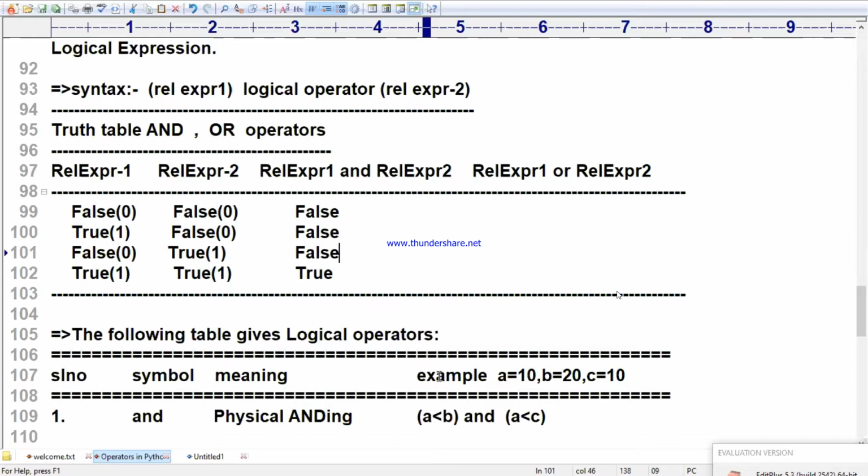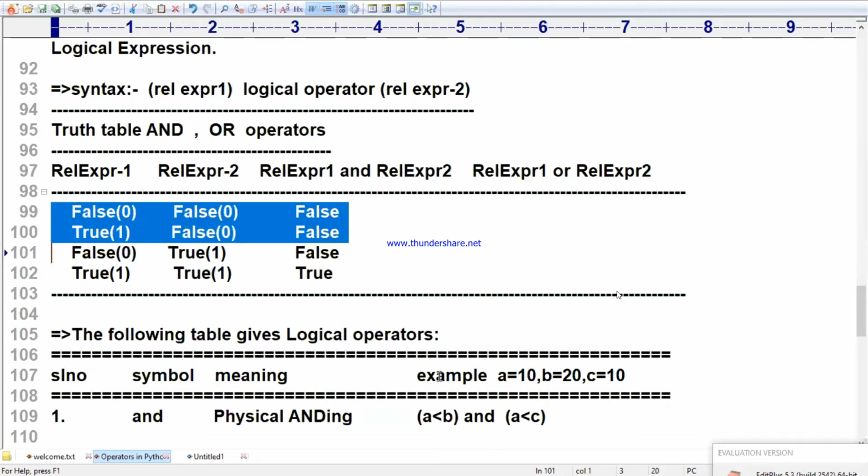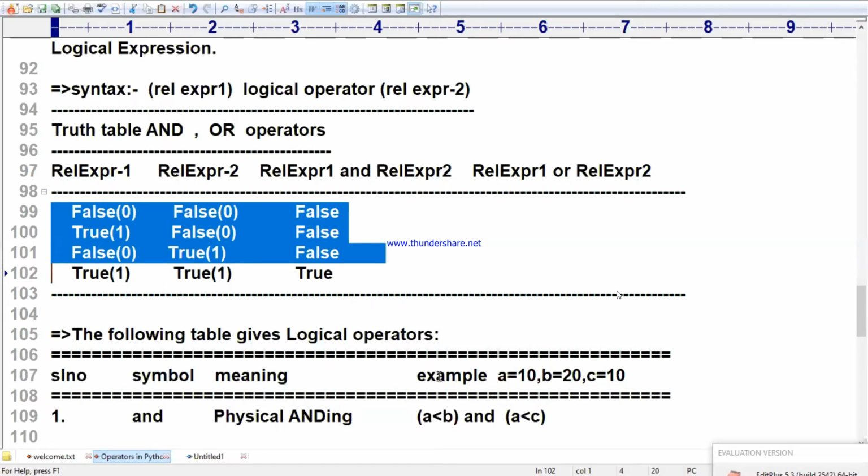Dear students, the result is false when the result of both the expressions are not true. When the result of both the expressions is true, then the result is true. If any one of the results is false, then the result is called false. This is about true. AND means both the left side and right side should be the same. In every other place, the AND gate is going to be false.